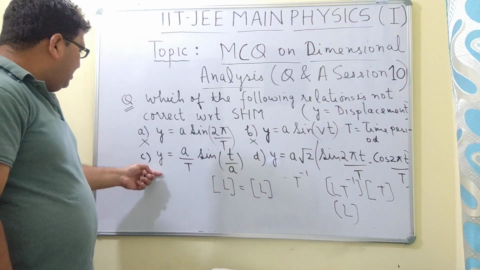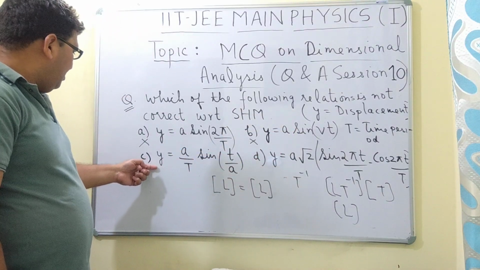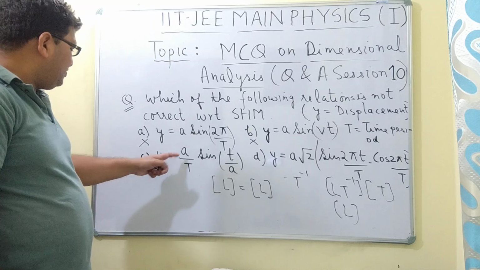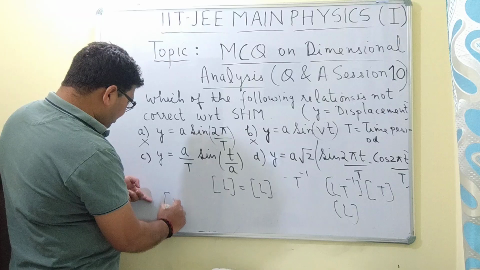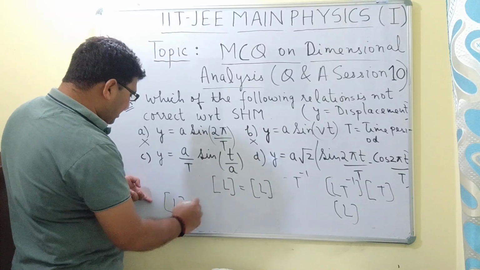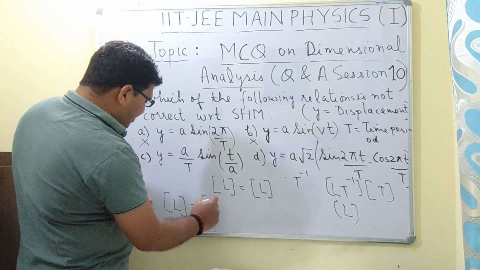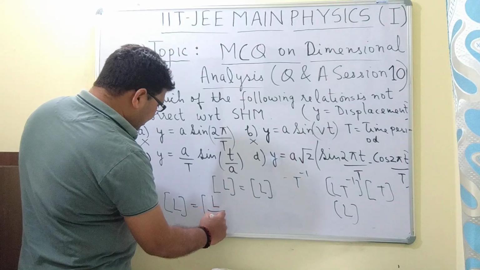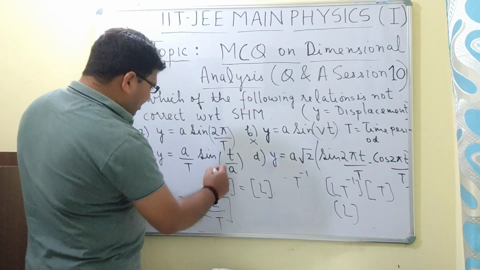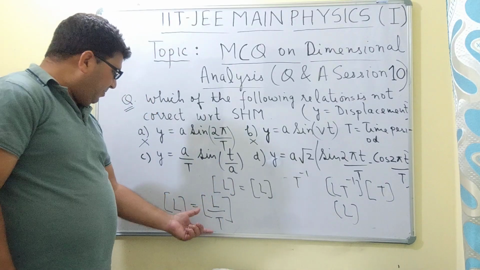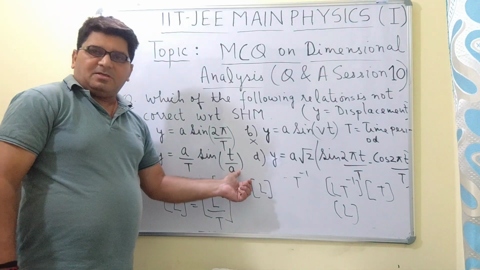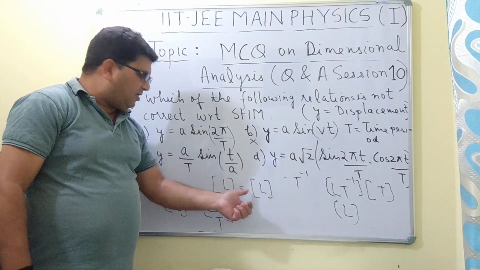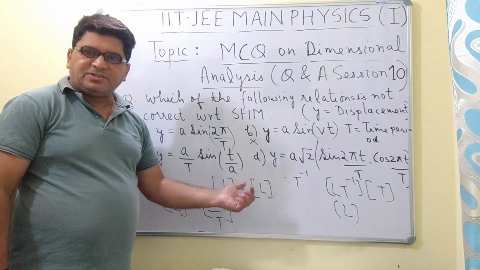Now let us come to the third equation, y is equal to a upon T sine t upon a. The dimension on the left side is L. On the right side, the dimension of a is L and the dimension of time period is T. Now in sine of t upon a, t upon a is not dimensionless.